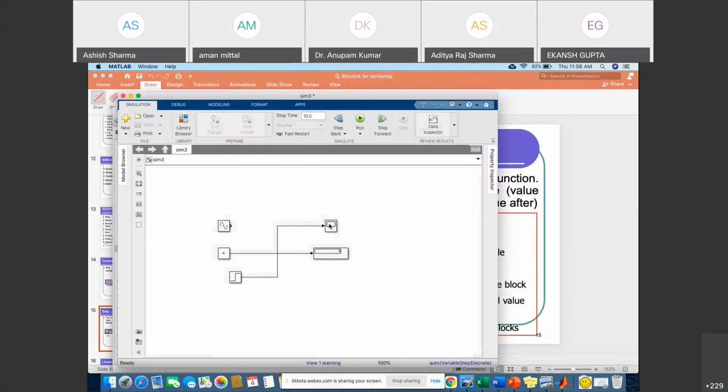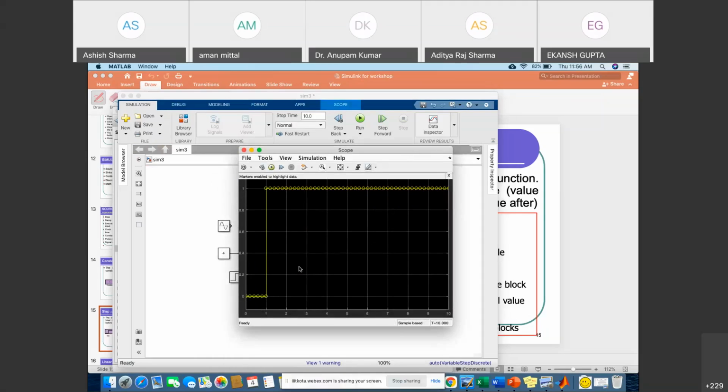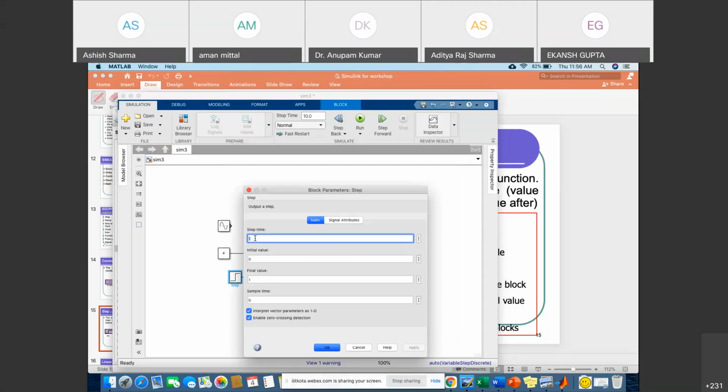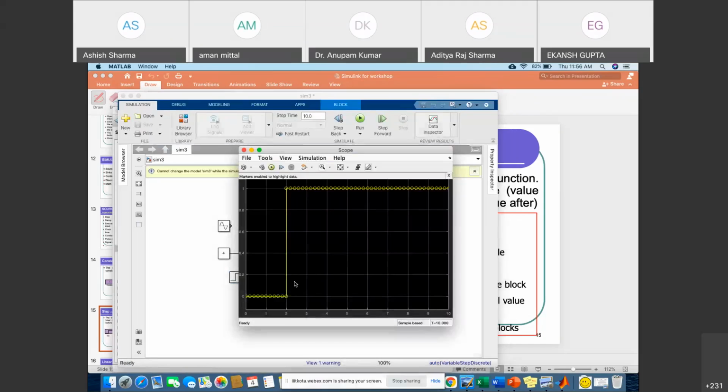You can see now, right? So we are getting step input. It starts from 1 and the final value is 1 only. If you want to change this, you can change step time to 2. If you make it 2, it will start from 2 now, and before that it is 0, and after that it is 1. Final value is 1 and starting from 2, right?